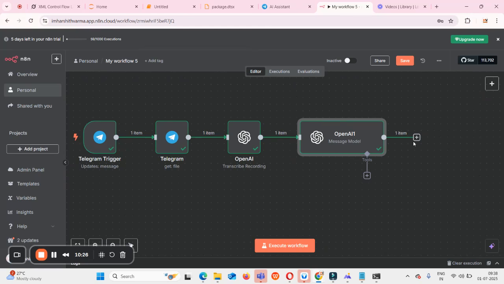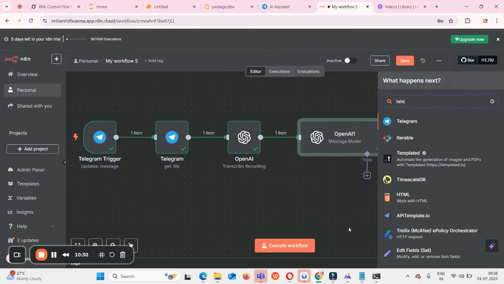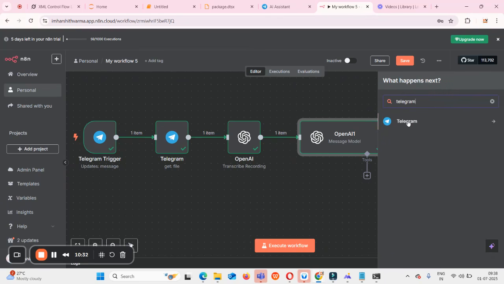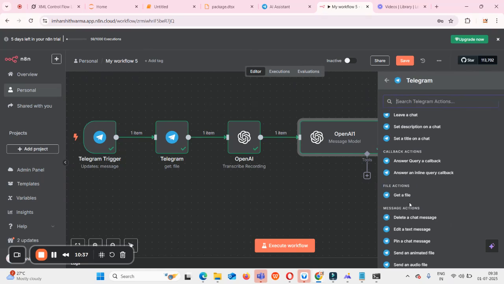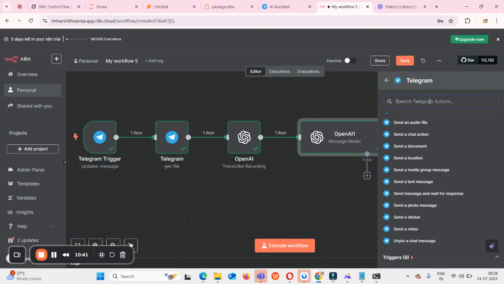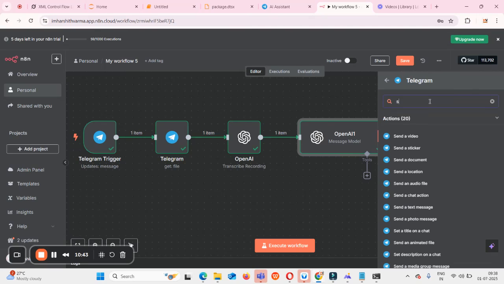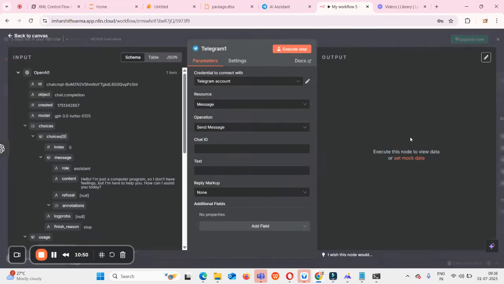So that's why in the next step I'll add Telegram once more. I'll click on Telegram. This time, instead of activating a trigger or getting a file, we need to send a text message, right? So I'll enter send text message. When I click on this send a text message action within the Telegram app, we'll get it like this. So here two fields we need to fill.